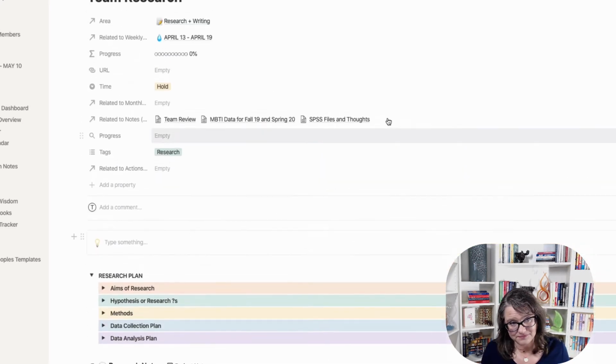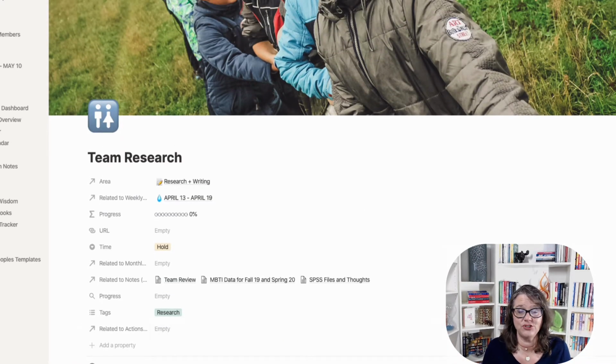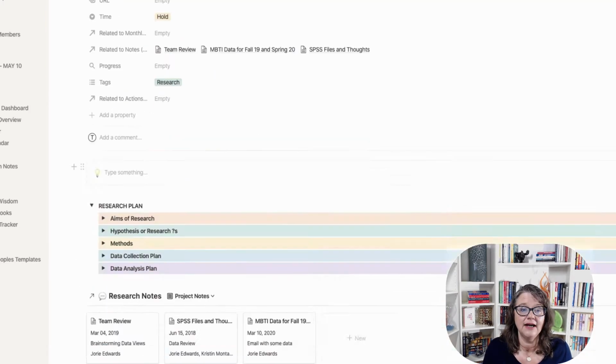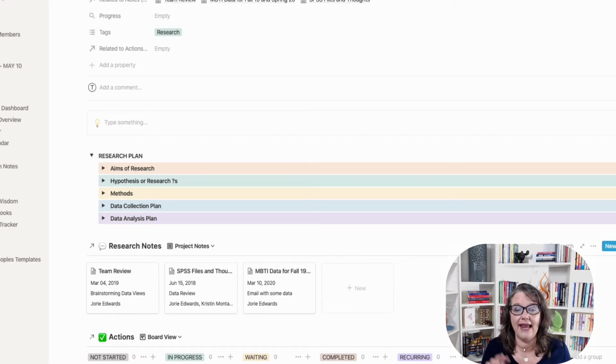If I have a mentee in their dissertation phase, I would really want us to set up a research dashboard for their research in Notion that they share with me, or at least elements of it, so I can help them. That's not a must, but it could be very useful to help them, to leave notes and give them information, or if they have a question, doing an @ and putting my name in and sending that question through this system so my answers are documented as part of this. If you're working on a team on an assignment in a class, this could also be very useful because it's a dashboard for that larger assignment.